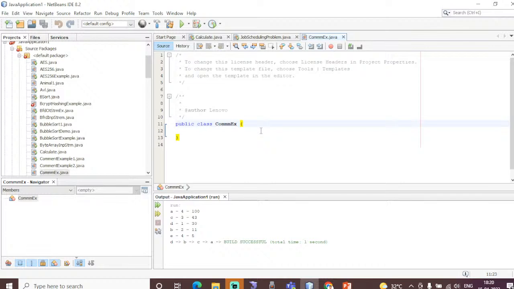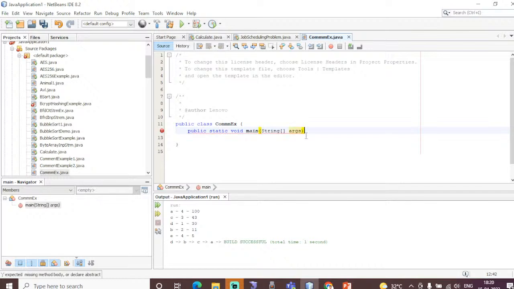After clicking the finish button, I am giving public static void main. I am passing the string array, String[] args, as an argument, and I am adding a sample comment.